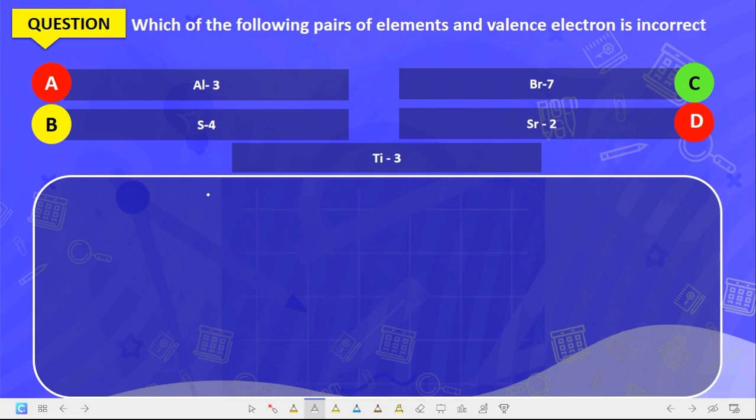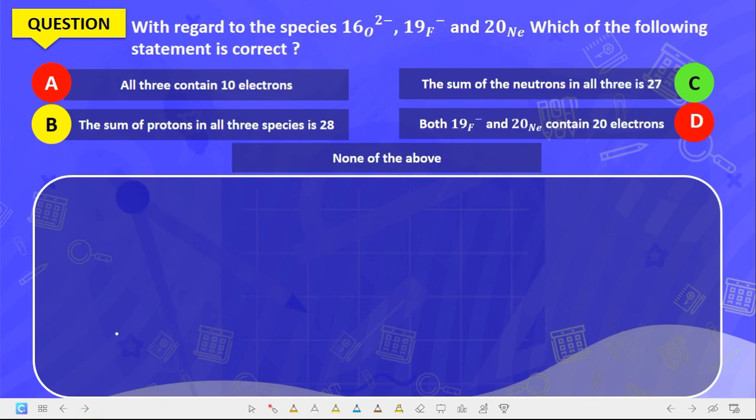Which of the following pairs of elements and valence electrons is correct? Which is incorrect? I've given you the valence electrons of the elements. Aluminium is 3, that one is correct. Bromine is 7, that one is correct. Strontium is 2, this one is 3, but sulfur is 6. Sulfur has 6 valence electrons, hence sulfur is incorrectly matched.